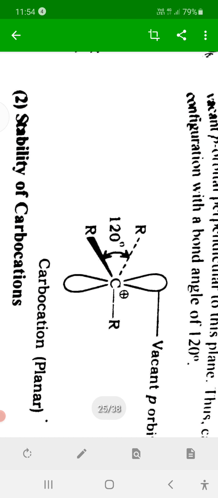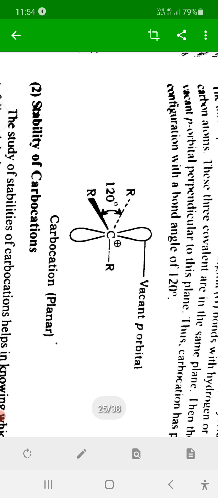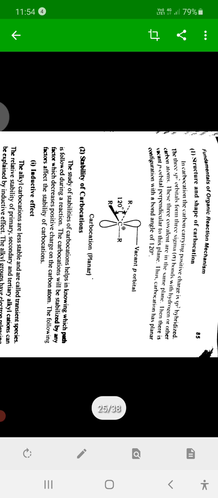Third point, the shape of that carbonium ion is the shape of sp2 hybridized, triangular planar shape. Fourth point, the bond angle R-C-R in carbocation or carbonium ion is 120 degrees. This is about the structure of carbocation.